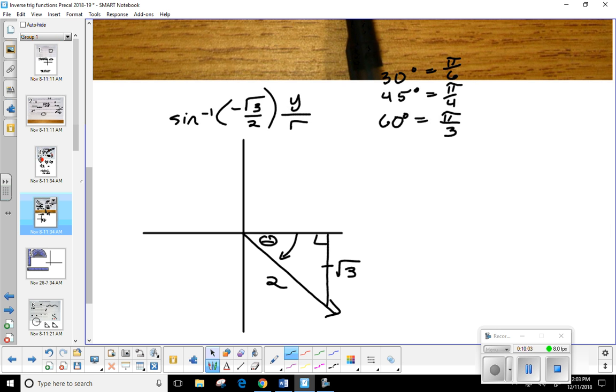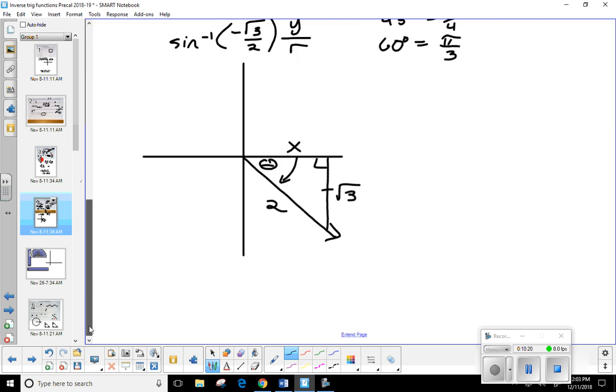I want to use the Pythagorean theorem to help me figure out what this missing side is, because hopefully it's going to be one of those two right triangles, either a 45, 45, 90 or a 30, 60, 90. So what's the Pythagorean theorem? I keep forgetting. I'm old. Yeah, a squared plus b squared equals c squared. So the legs are always a and b, right? So I'm going to say x squared plus the negative square root of 3 squared is equal to 2 squared. Well, what happens when I square a square root? Yeah, it just cancels. So this would be x squared plus 3 is equal to 4, 2 squared.